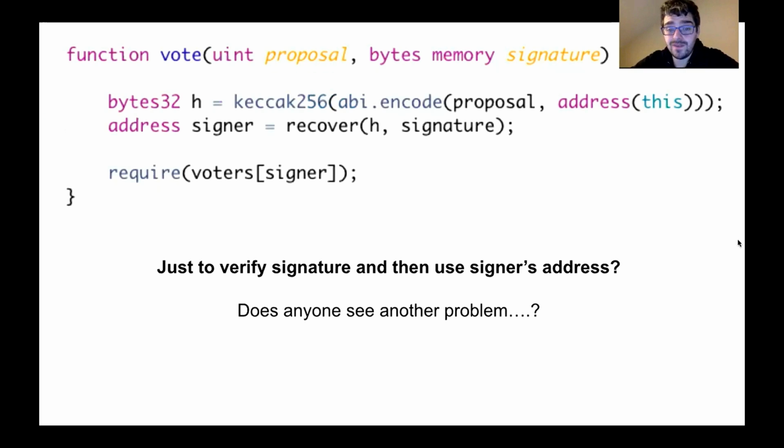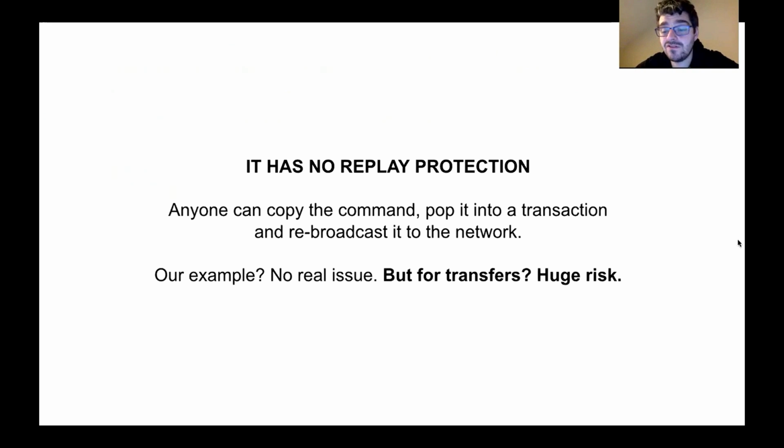One approach is to modify the smart contract, the DApp, so it'll check the user's signature, fetch the signer's address, and then use that to check if this voter is registered to vote. But can you see a problem there? The problem is replay protection. There's no replay protection whatsoever. So I could take the user's meta transaction and relay this several times to the network, and it'll get processed every time. For example, it's fine, but if this is like a financial contract and you're relaying transfers, withdrawals, that's huge risk, because I could keep sending Bob one coin by replaying this meta transaction.